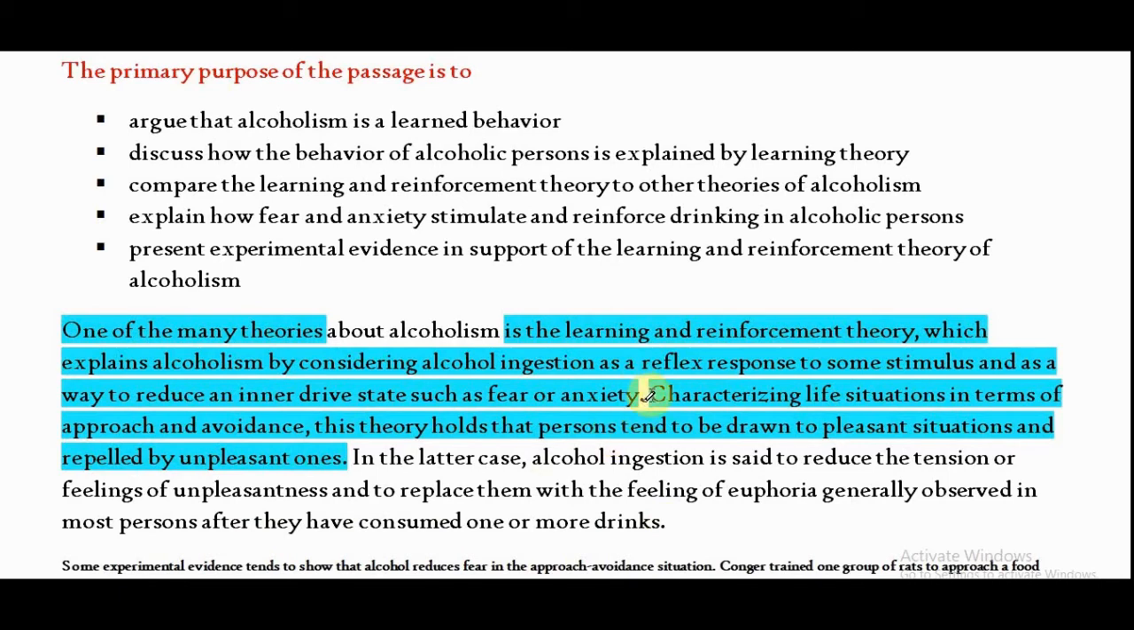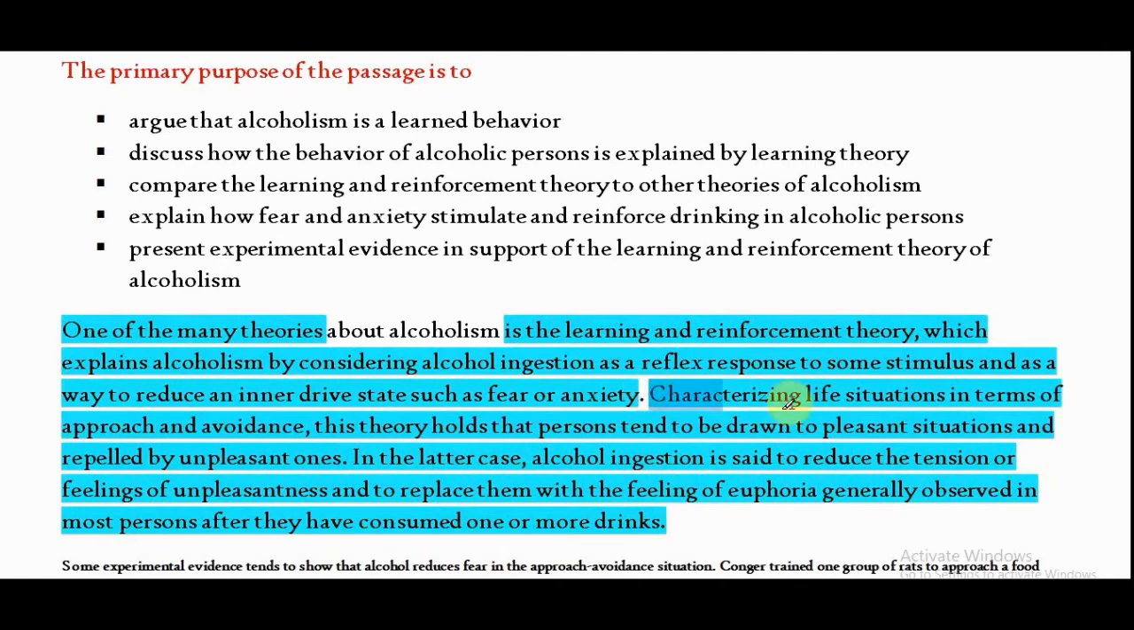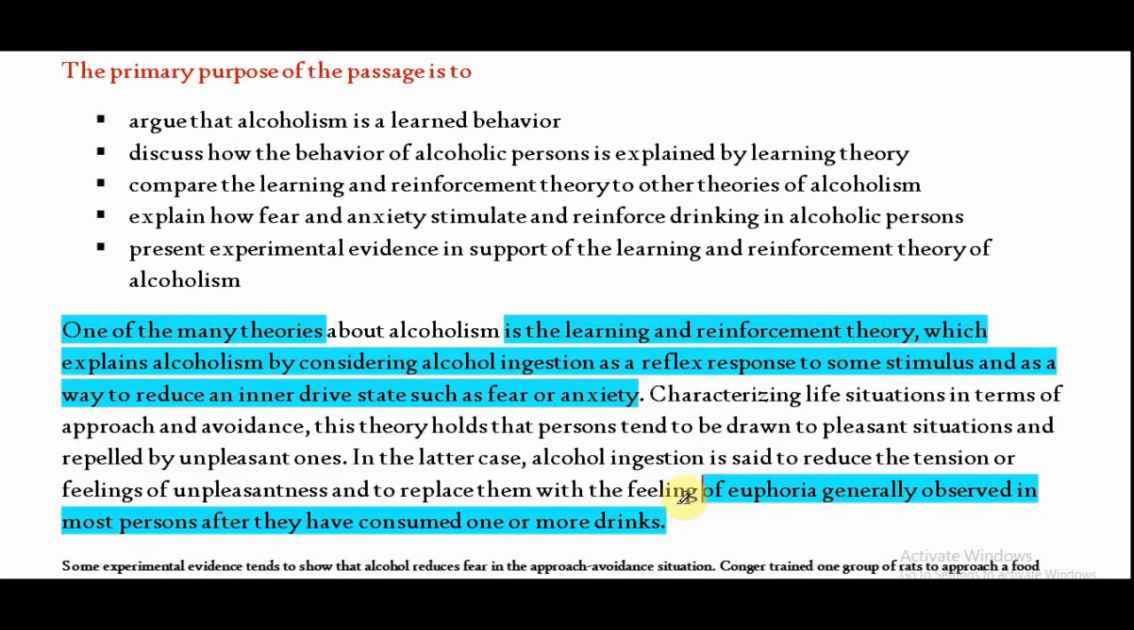So the primary purpose of the passage is to talk about two terms, right? The first is characterizing this one, and second, alcohol ingestion. So the primary purpose of passage should be to talk about the study of alcoholism, and in which these two words should be included. So let us go to the options to check it. First is argue that alcoholism is a learned behavior. Argue. Actually, here it is discussing two theories, the study of two parts, but it is arguing, so option A out.